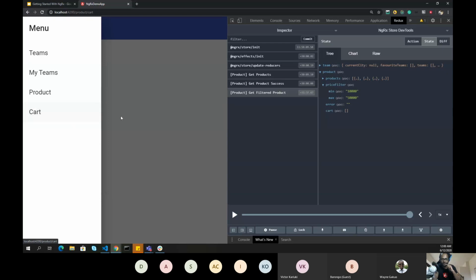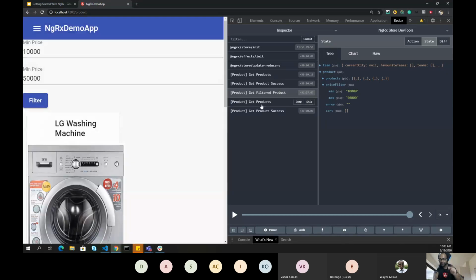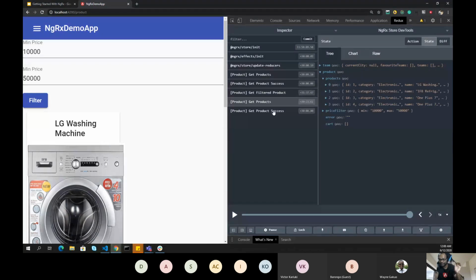If I go to my cart, there is nothing available. But if I come back to product, you can see get products was called, and it dispatched this action, but this time everything was available in my store. So no call was made.